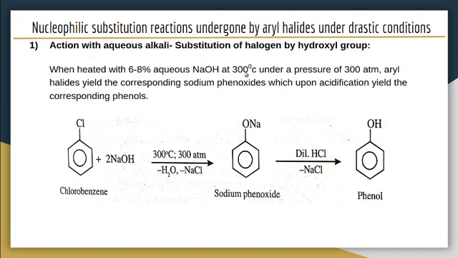Temperature was wrong here, it was 3000. Now it is correct. 300 degrees Celsius is the correct temperature and the pressure is 300 atmosphere. So under these conditions, chlorobenzene gives phenol.